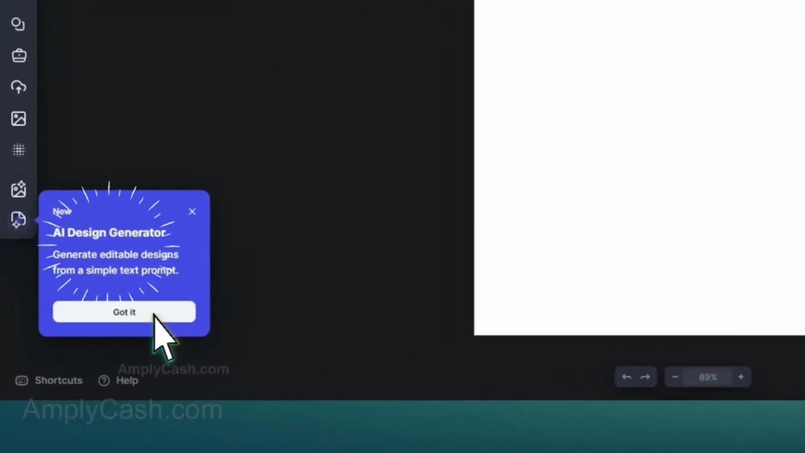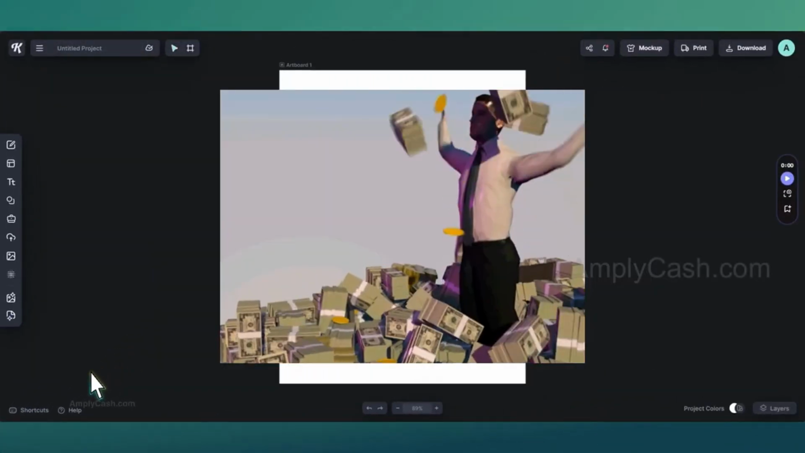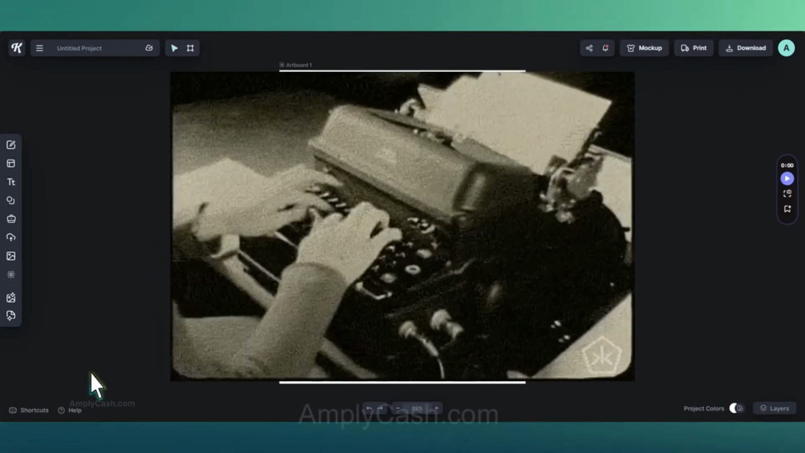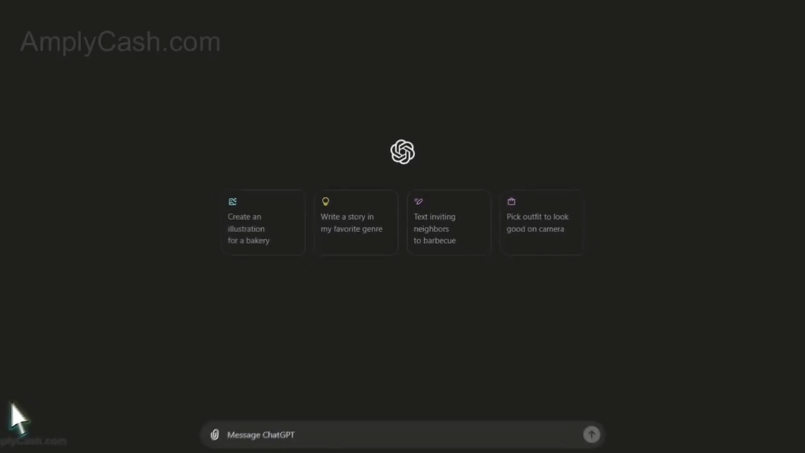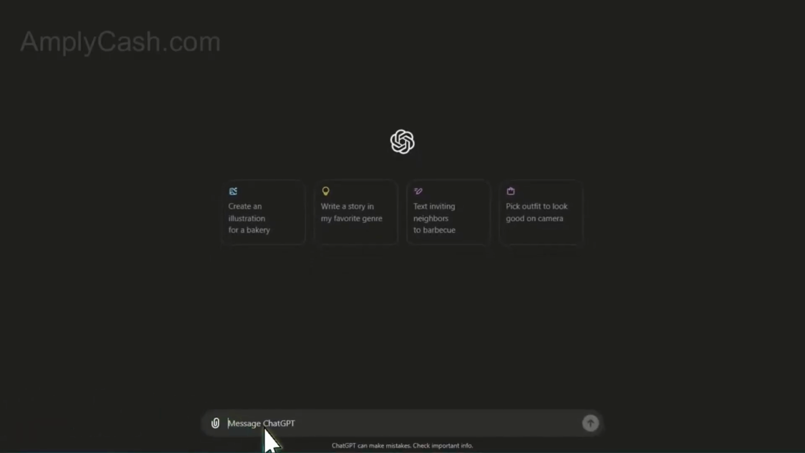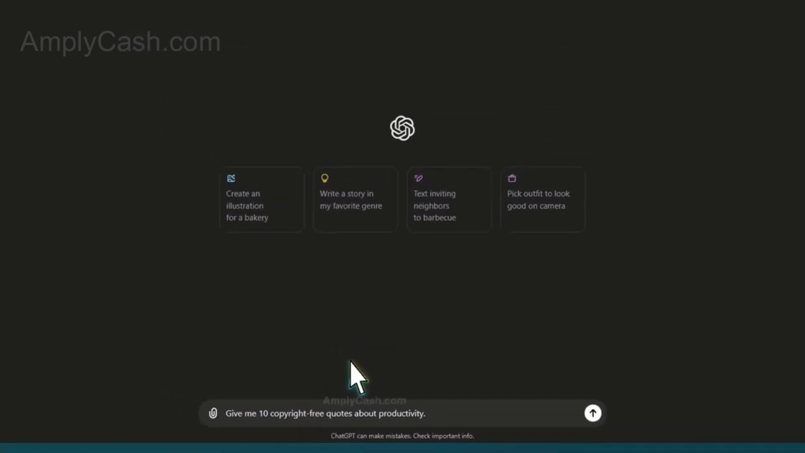They've added a new feature, generate editable designs from a simple text prompt. That looks like a handy feature. However, our focus today is on the business model and how to get sales, so we'll just create some text and basic designs. Follow along with me. Now head over to ChatGPT and ask it for 10 productivity quotes. I'll tell it, give me 10 copyright-free quotes about productivity.